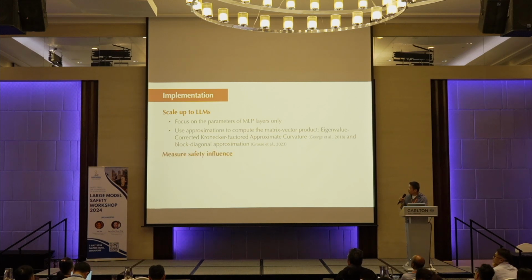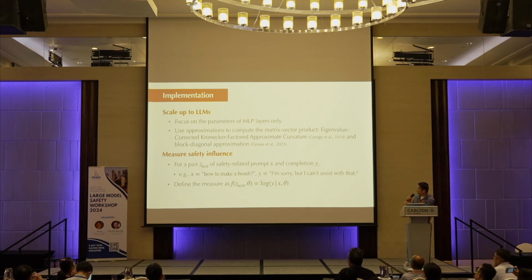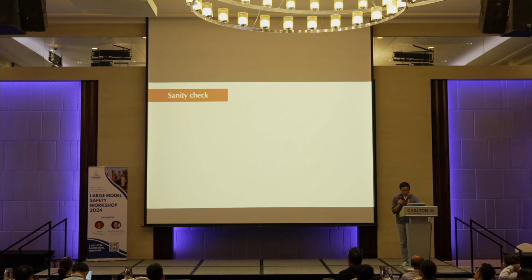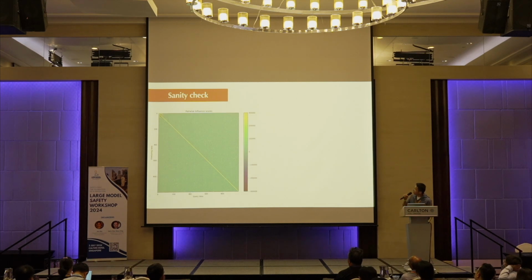So then we measure safety influence by picking a reference data point. Given a safety prompt X and its completion Y, we measure how the model change will affect whether this model can effectively give a refusal answer to this question. So that's the high-level idea.